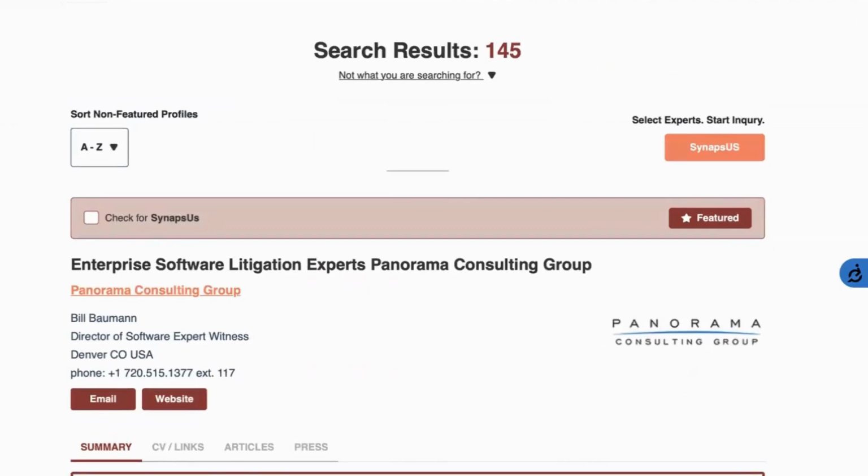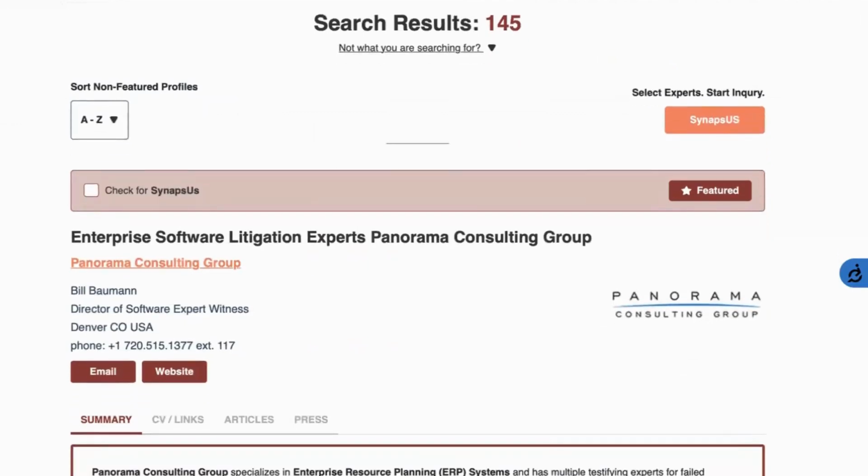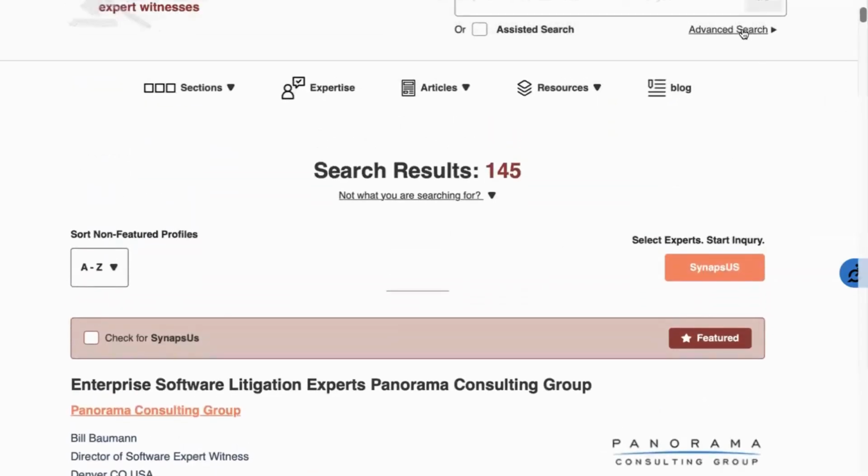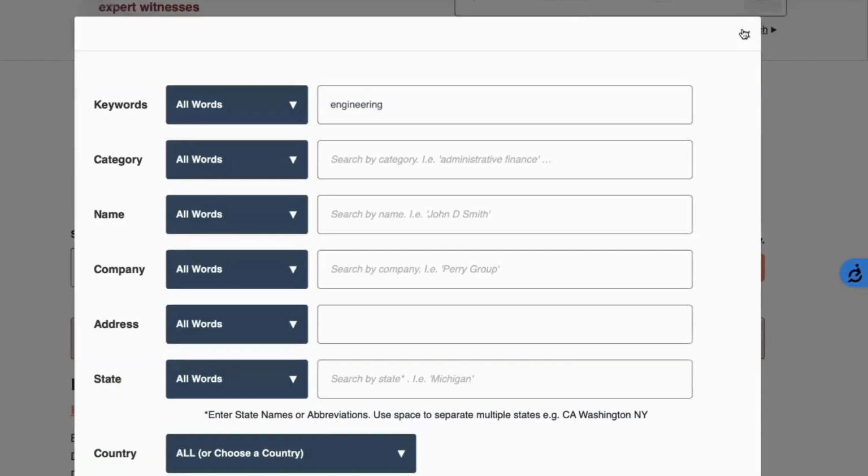As you scroll through the web page, you'll find that the expert's contact information is available 24/7, so you can connect with them directly. If you wish to refine your search, enter the relevant information into our advanced search section. This allows you to narrow down your strongest matches so you can find the right fit for your case.